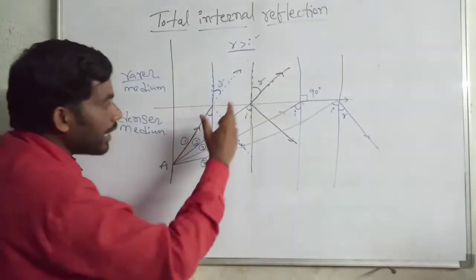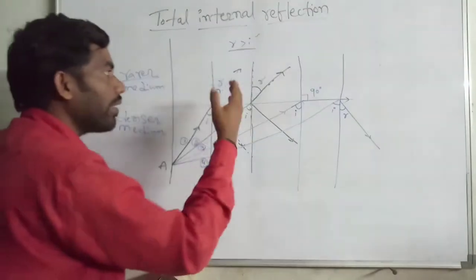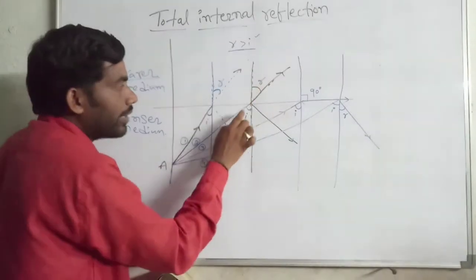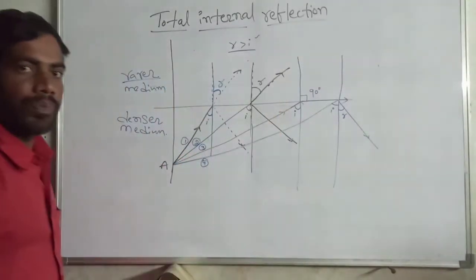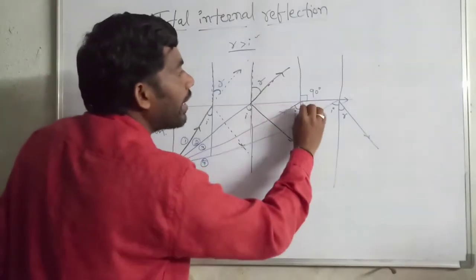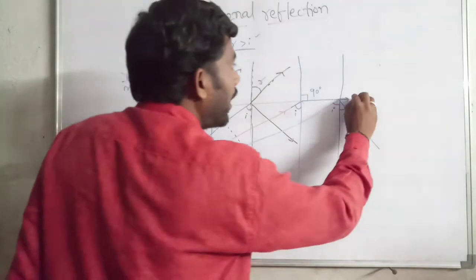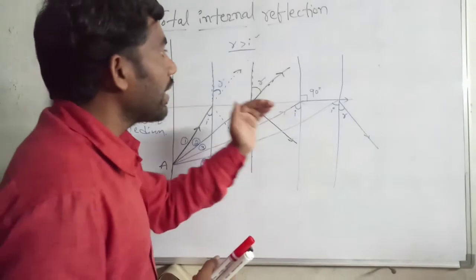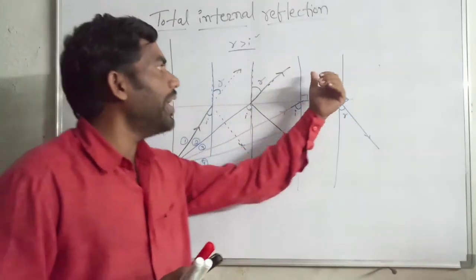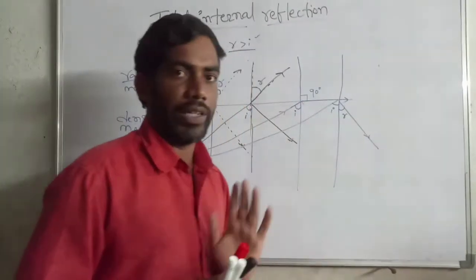If the angle of incidence is increased, then R also increases. If I is increased further, R goes to the interface. In this case, you see the light ray cannot go to medium 2. It is going along the interface.